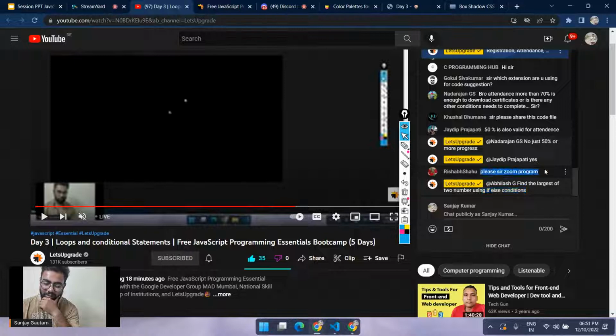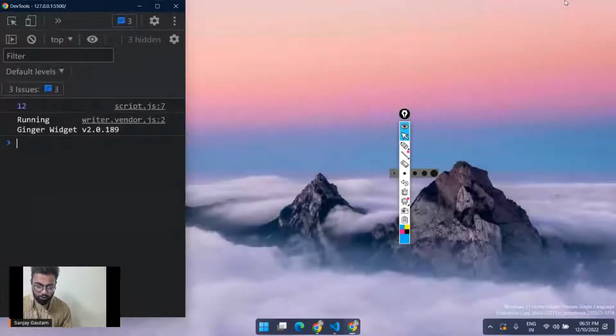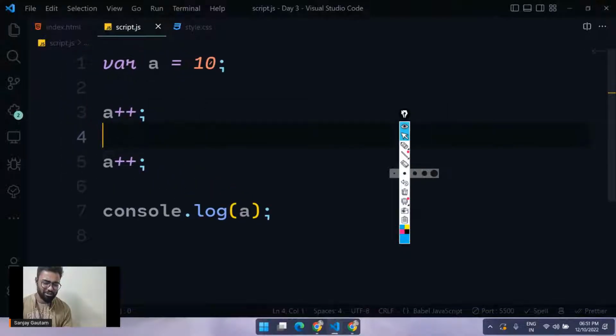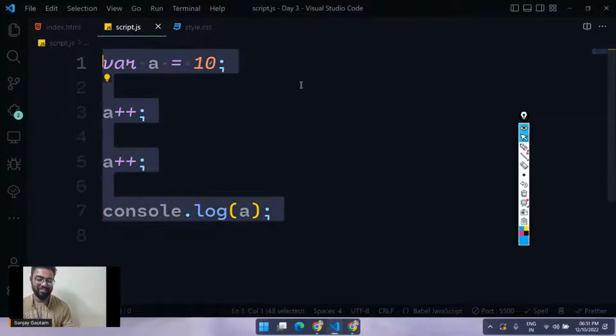Can we? Sir, please zoom the program. Yeah, sure, sure. Let's zoom in the program. How much should I zoom in? It's already whole lines of code here.